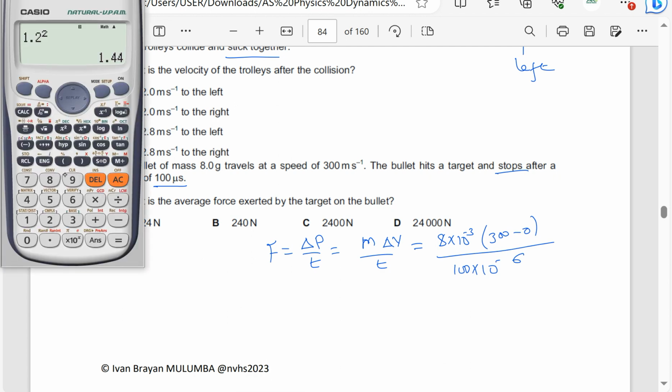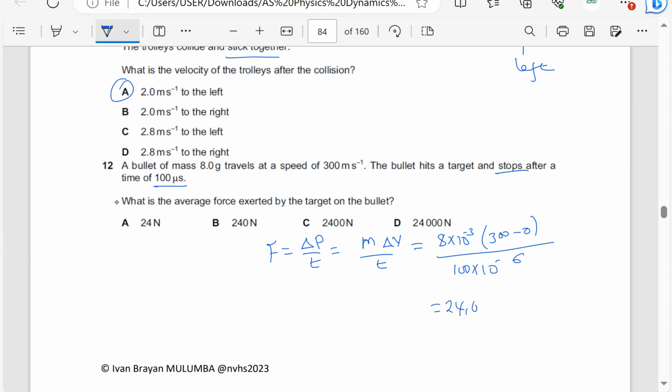So I'll press my calculator: 8 times 10 to the power minus 3, times 300, divided by 100 times 10 to the power minus 6. So that is 24,000. So the answer is going to be D.